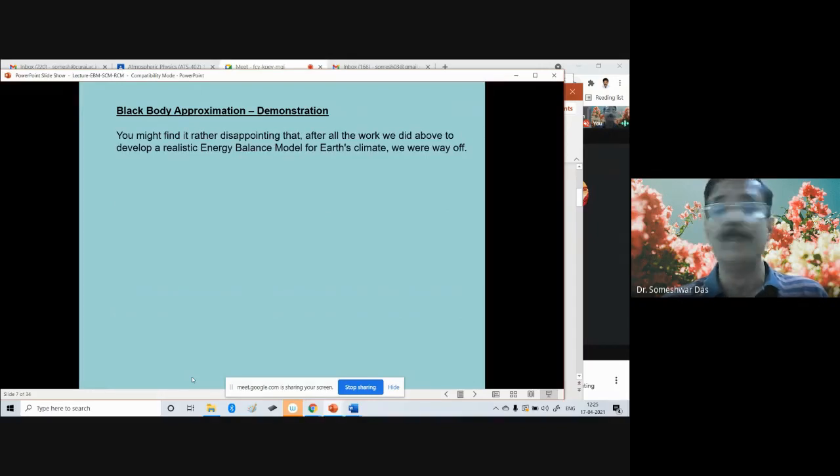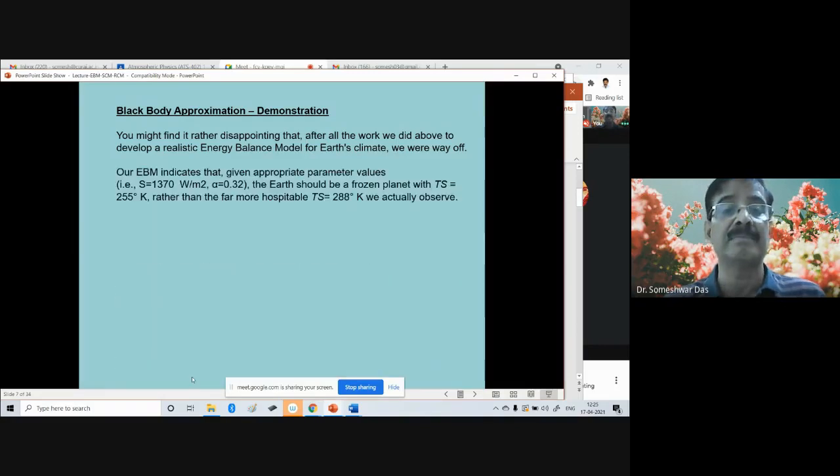And you might find it rather disappointing that if we estimate the Earth's temperature this way, after all these calculations and manipulations, the temperature of the Earth calculated in this way is way off from reality. It is far away from reality.